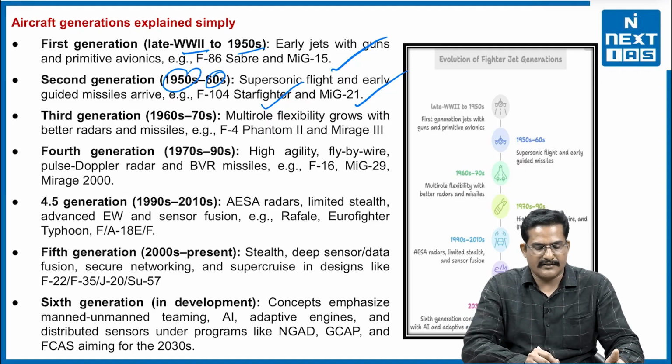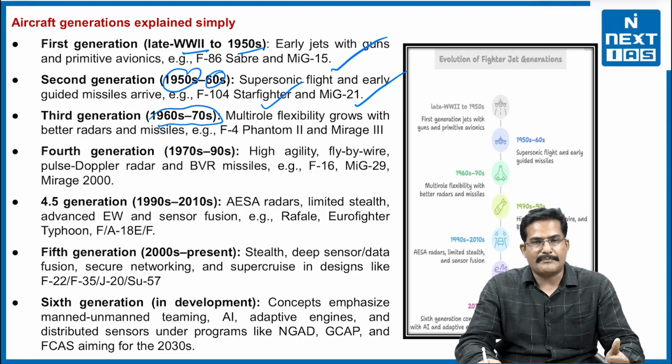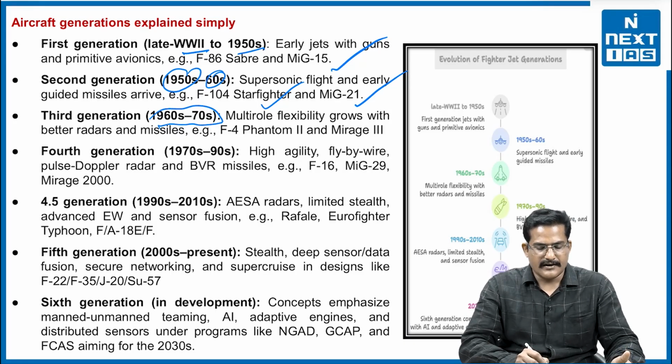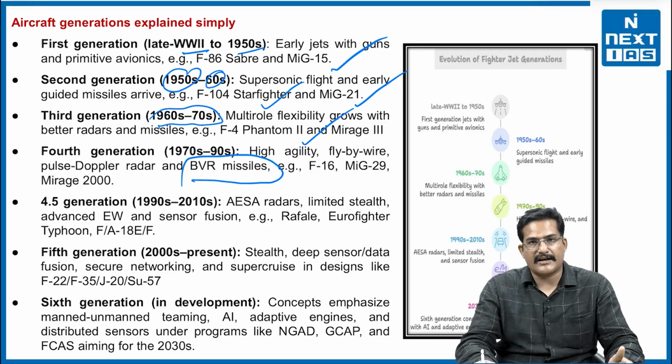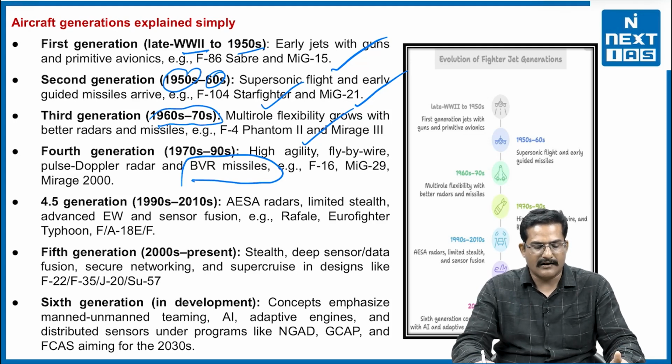The third generation aircraft was basically developed during the 1960s to 1970s. It had multi-role capabilities, offensive as well as defensive, along with better radar and missiles. For example, the F-4 Phantom and Mirage 3 were third generation aircraft, right. Now, coming to the 4th generation aircraft, they are highly agile, with fly-by-wire systems, pulse Doppler radar, and beyond visual range missiles. For example, the F-16 of Pakistan, we know, the MiG-29 of India, we can say MiG-29 MKI, and the Mirage 2000 that we use. So these are the 4th generation aircraft which are largely operational in India.